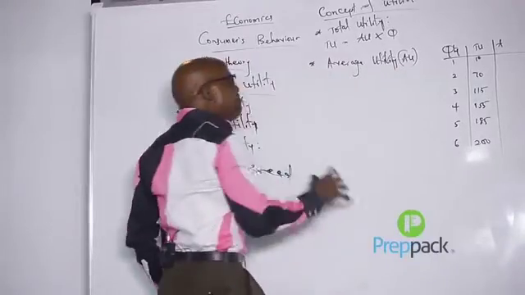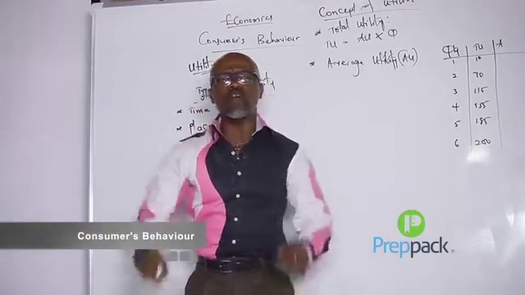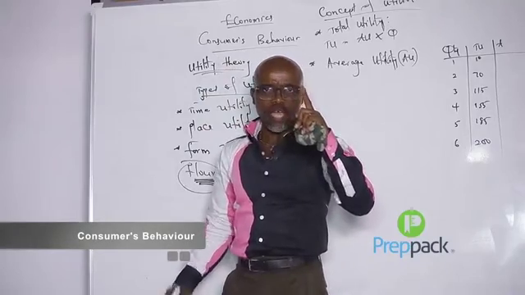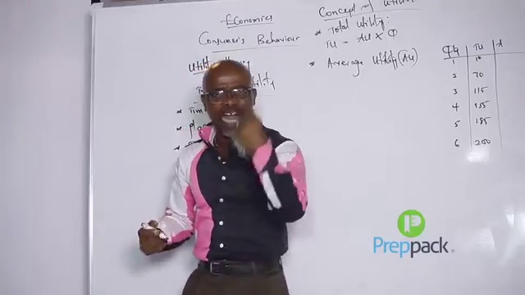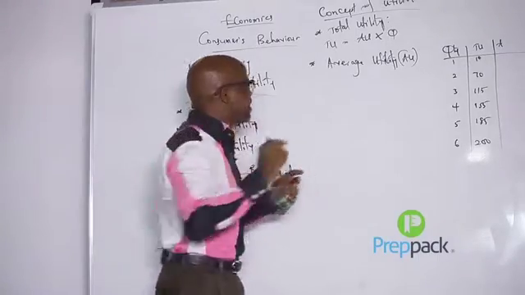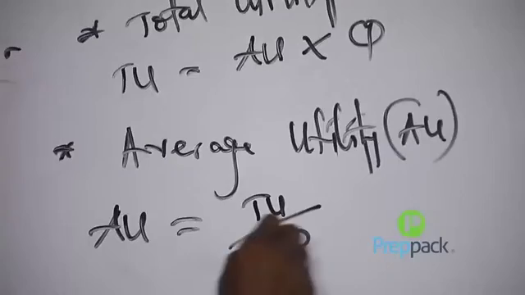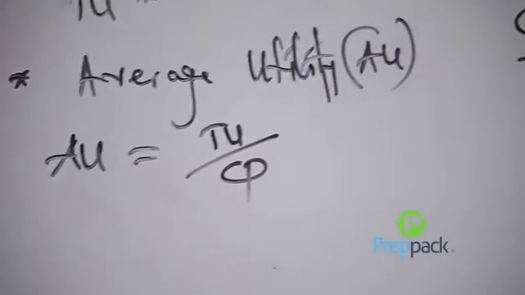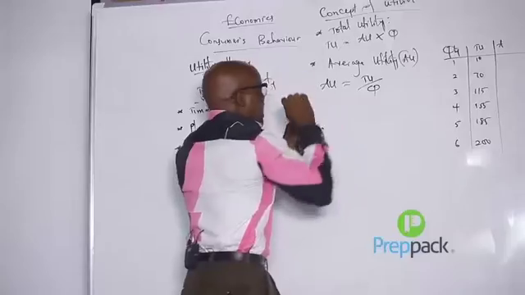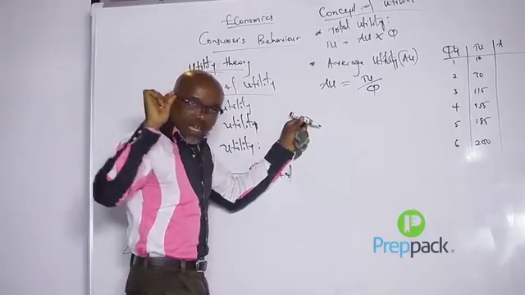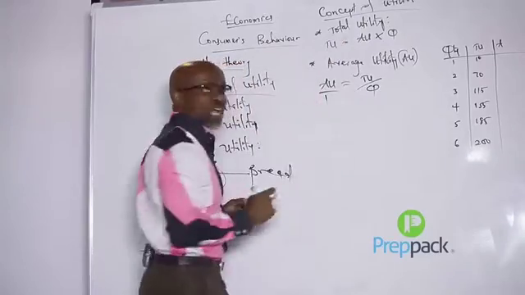Now, we say the average utility (AU) means the amount of satisfaction derived from the consumption of a unit output. It is obtained by dividing the total utility by the quantity consumed. What we have on the board now is the formula for the average: when you divide your TU by the quantity, what you get is the average utility. In that same vein, if you cross-multiply this formula, you will get back to the total utility.